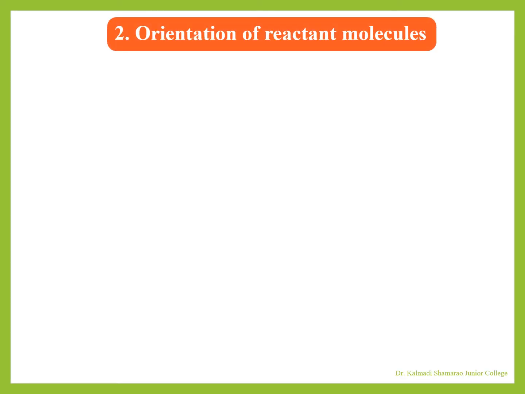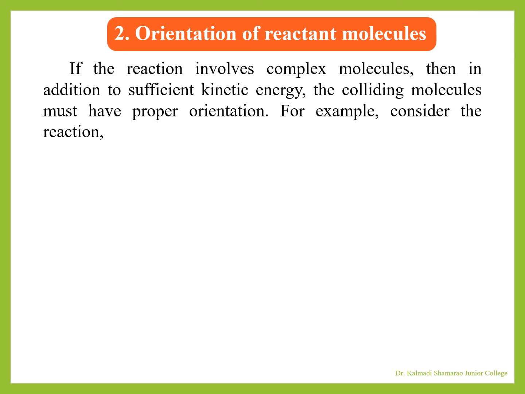Now let us consider the second factor, orientation of reactant molecules. If the reaction involves complex molecules, then in addition to sufficient kinetic energy, the colliding molecules must have proper orientation.